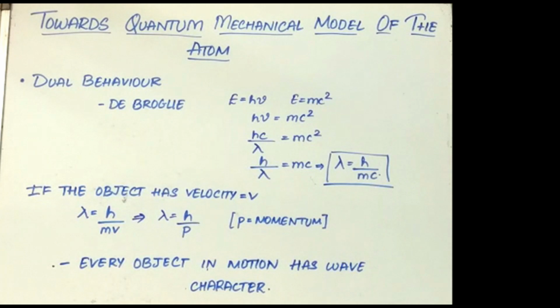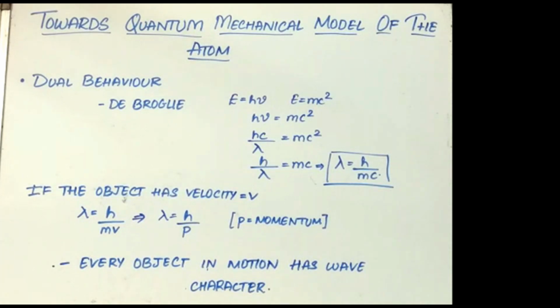According to the equation he gave, E is equal to h nu and E is equal to mc square. So h nu is equal to mc square. Nu can be written as c by lambda, so hc by lambda is equal to mc square. Common terms on both sides get cancelled. We get h by lambda is equal to mc, which implies lambda is equal to h by mc. So when an object has velocity v, lambda can be written as h by mv, which implies lambda is equal to h by p, where p is the momentum of the body.